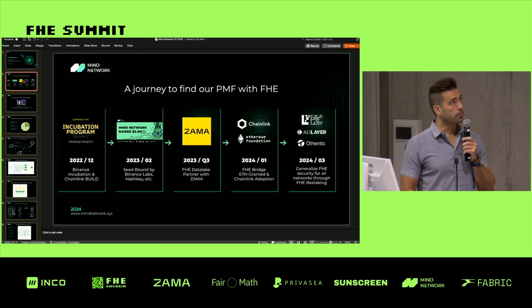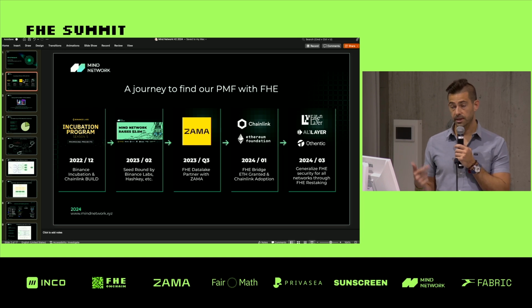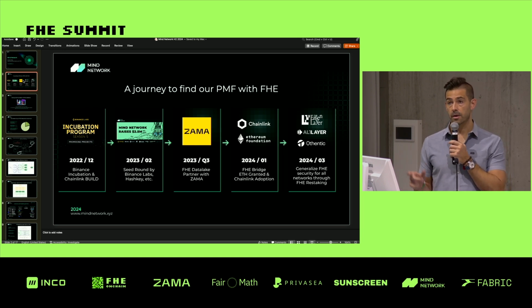So we moved on to a second product rather. And what we found was that one of the most vulnerable areas in Web3 is bridges, which are very vulnerable to attacks.